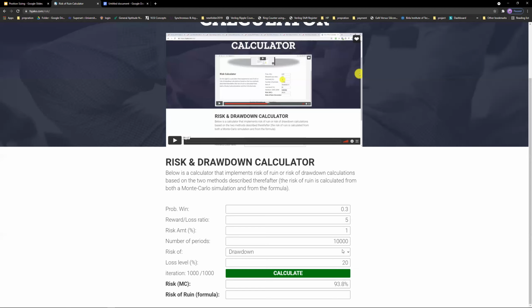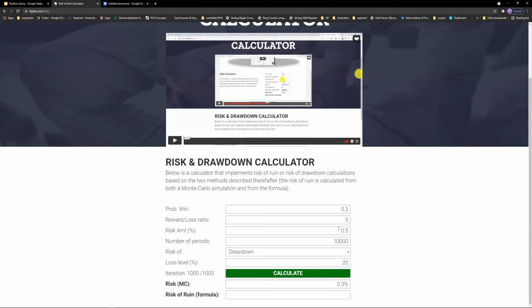Now, if I have to reduce the drawdown, the only thing I can do is reduce my risk per trade. And as you can see, if I risk 0.5% of my capital per trade on such a system, then my probability of hitting a 20% drawdown is almost null, right?